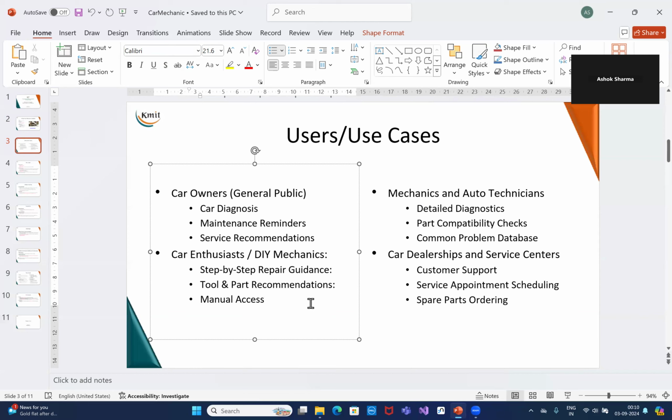Mechanics and auto technicians will also find it useful. Let me tell you a small story here. When we were young, we used to drive a two-wheeler, a scooter, and we had a mechanic who could diagnose problems in the two-wheeler with the help of the sound of the engine. And there was another mechanic who would take hours and hours to find where the fault was in the scooter, and then he would replace it and repair it.